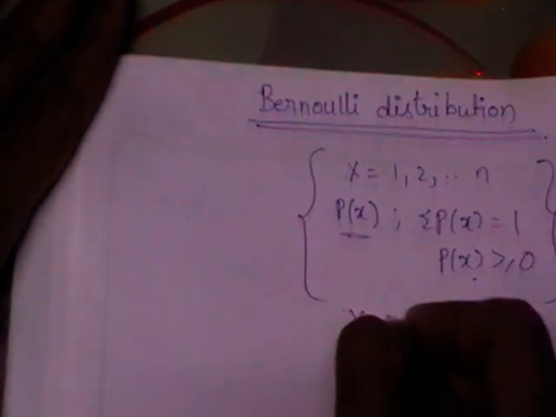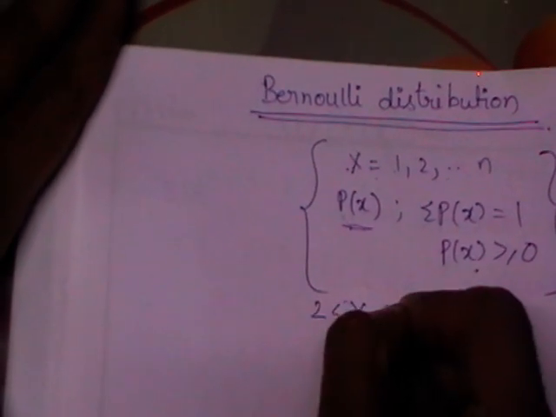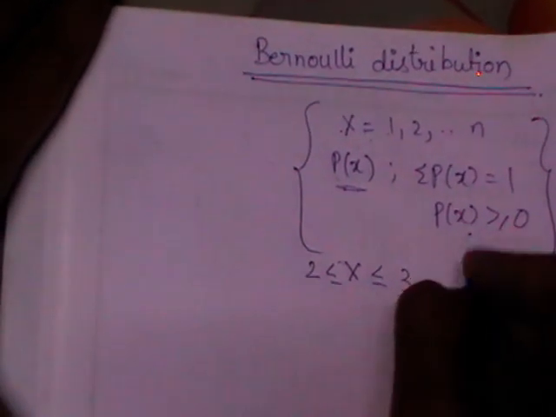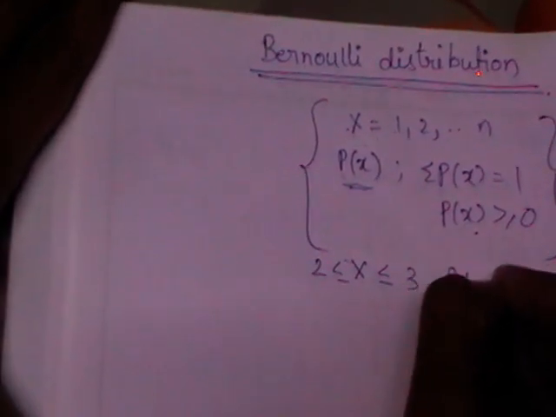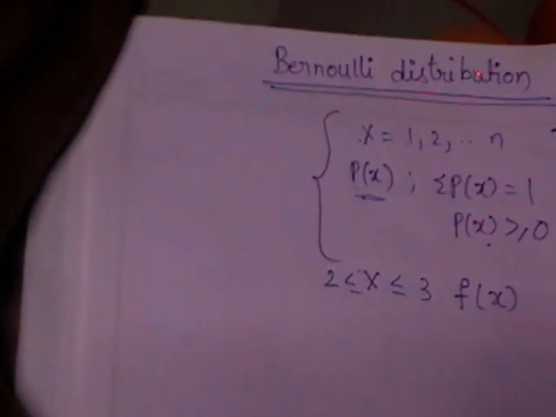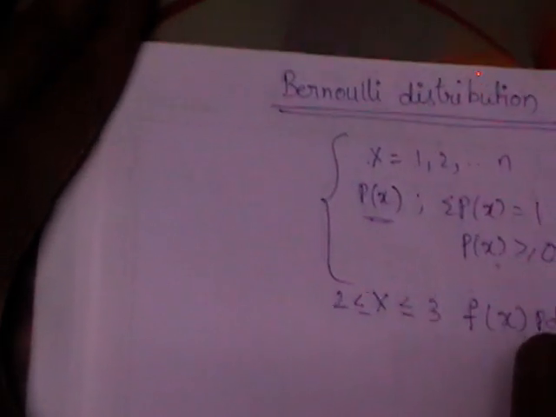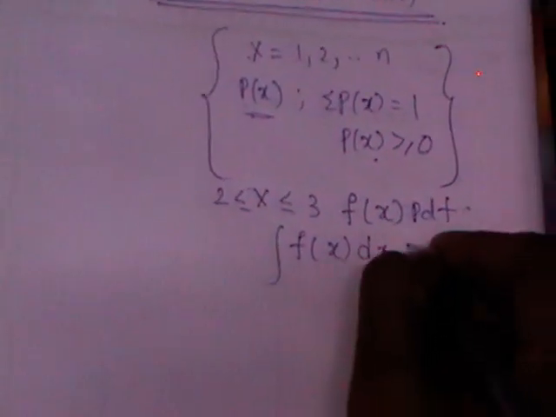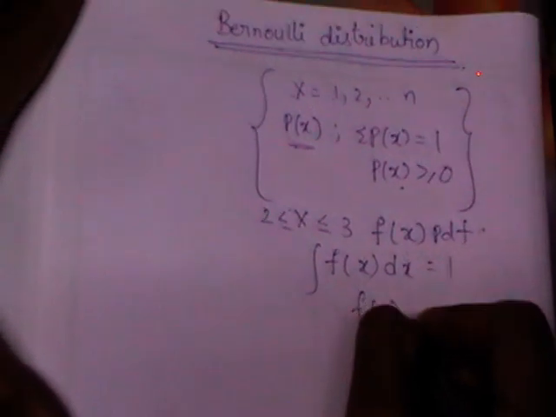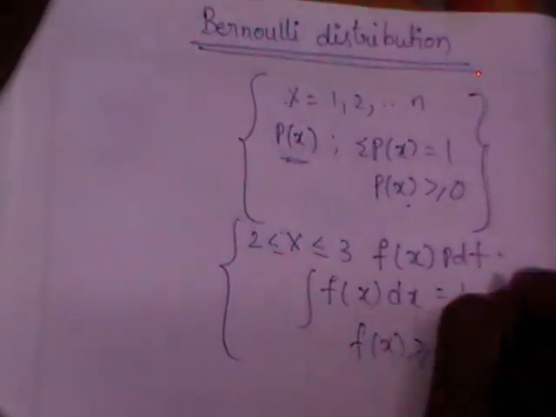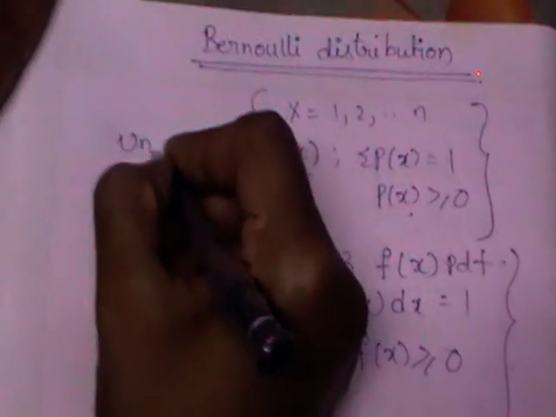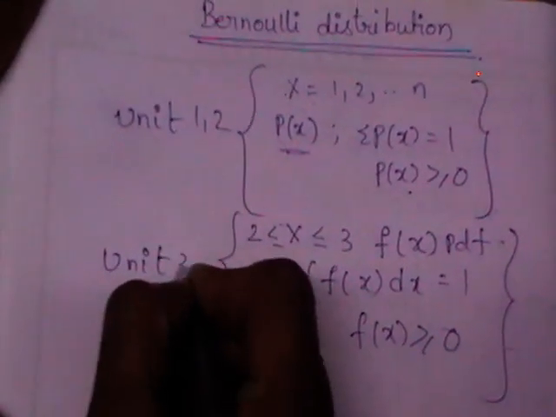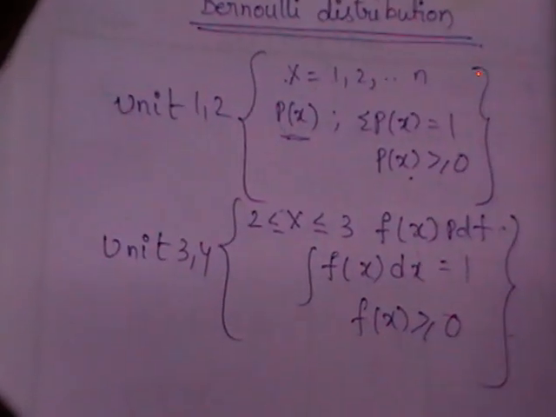And whenever a variable assumes values in a range, otherwise an interval is given to the variable, we call that a continuous variable, and its probability function is called f of x, which is called the PDF. And total here means the integral of f of x dx is equal to 1, with f of x greater than or equal to 0. So the first 2 units discuss discrete distributions, and the second 2 units are related to continuous distributions.